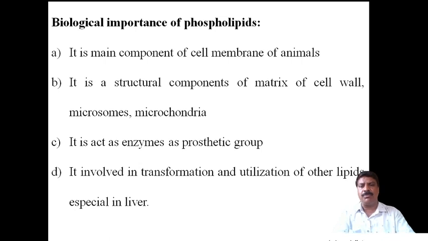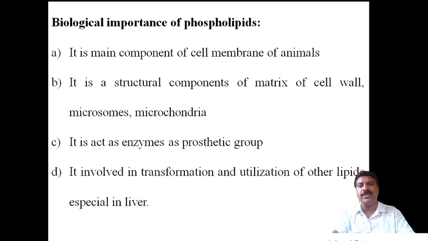Suppose in an examination they ask to write any two biological importance of phospholipids, you should be able to write it easily. First one is, it is the main component of the cell membrane of animals. Second one is, it is a structural component of the matrix of the cell wall, microsomes, mitochondria. These are the structural components.